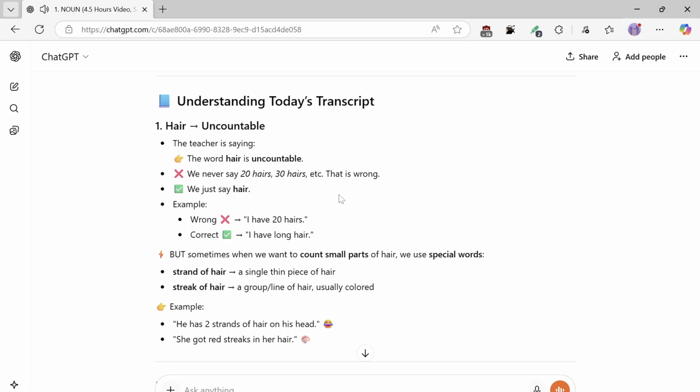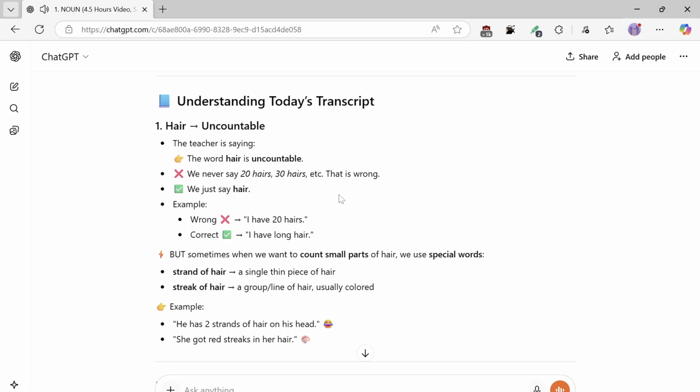Understanding today's transcript. 1. Hair, uncountable. The teacher is saying the word hair is uncountable. We never say 20 hairs, 30 hairs. That is wrong. We just say hair. Example: wrong, I have 20 hairs. Correct, I have long hair.